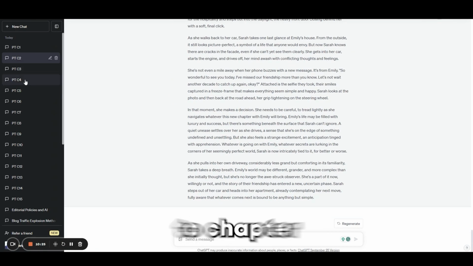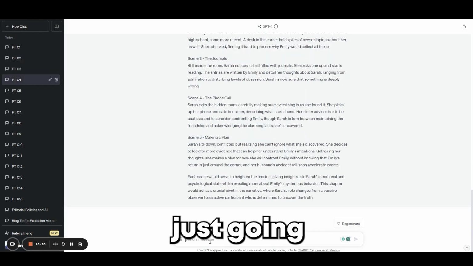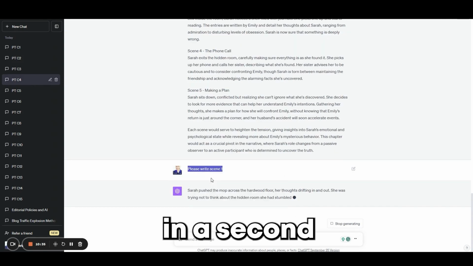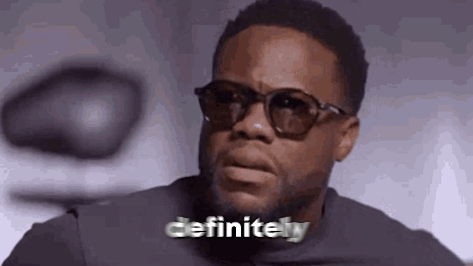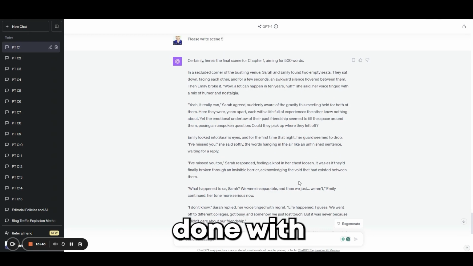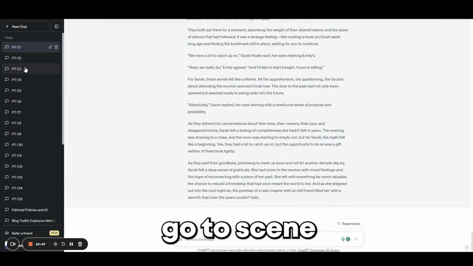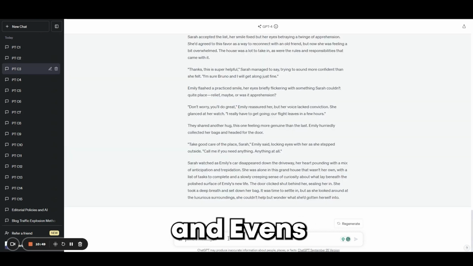So we're going to go over to chapter 4, and we're just going to say here, please write scene number 1 in a second with scene 3. So this is definitely going to get confusing. Okay, we're done with that. Perfect. So we're going to go to scene 3, right? Okay, we're just going to do odds and evens. I guess that's probably how I'll have to think about it.